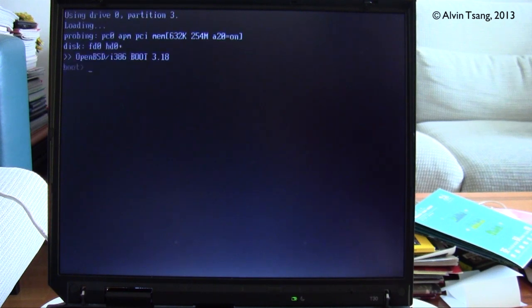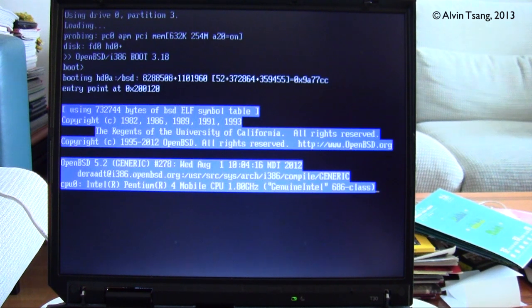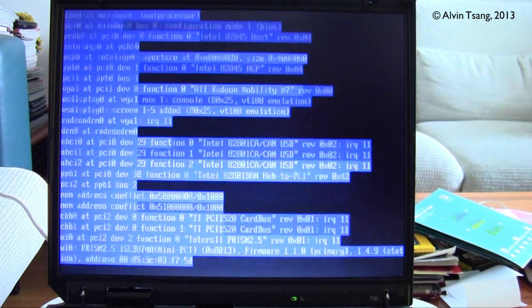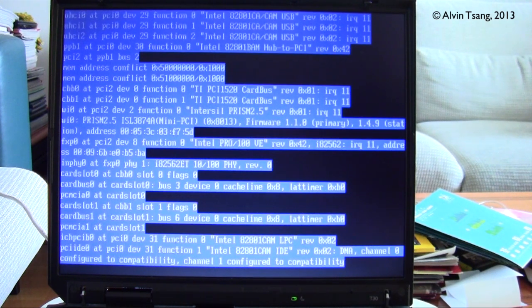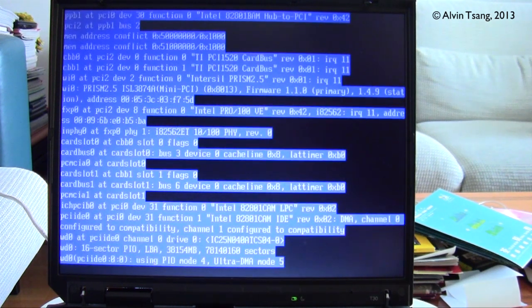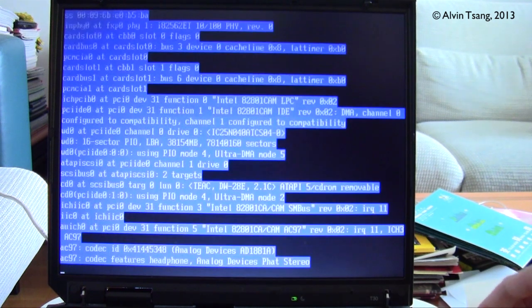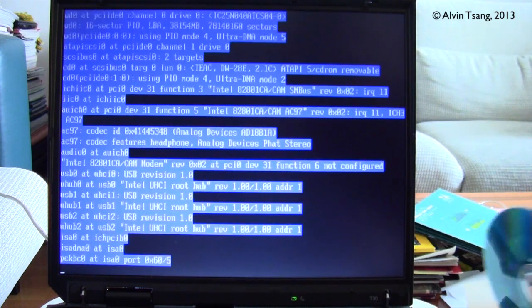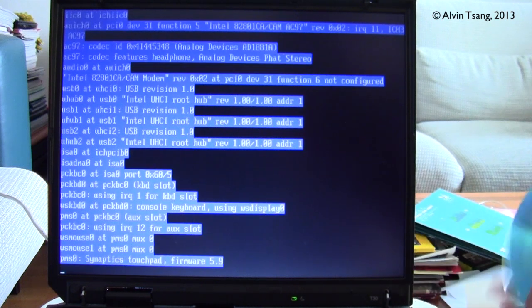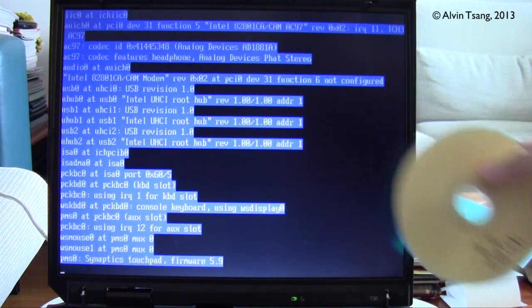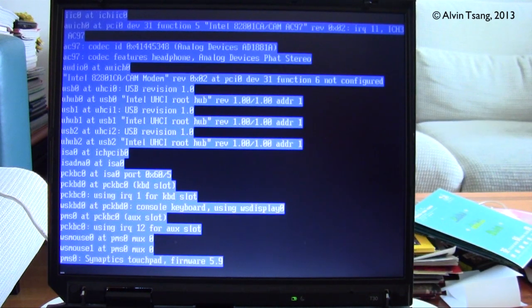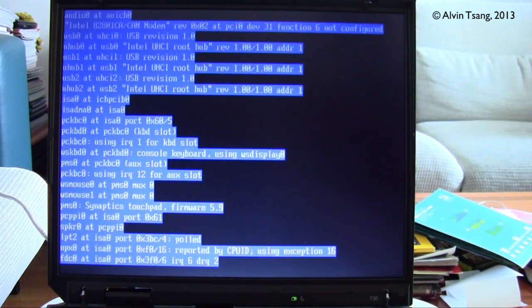Oh, and you should take the CD-ROM out of the system first before you reboot. So I'm taking out the CD-ROM. I should have done that before I typed in reboot.